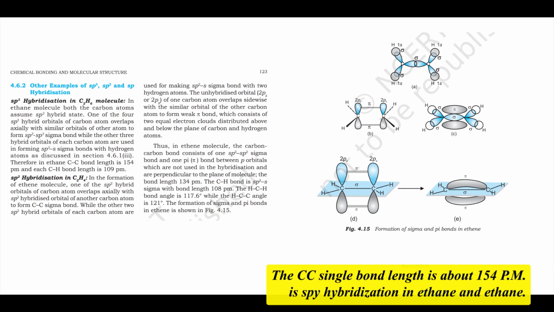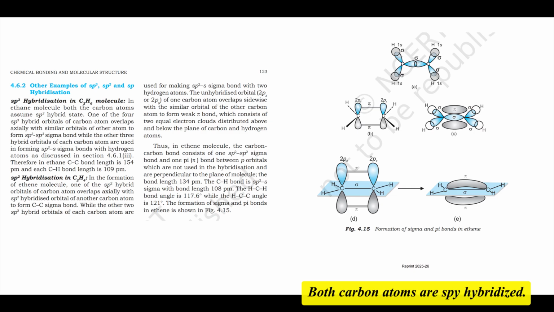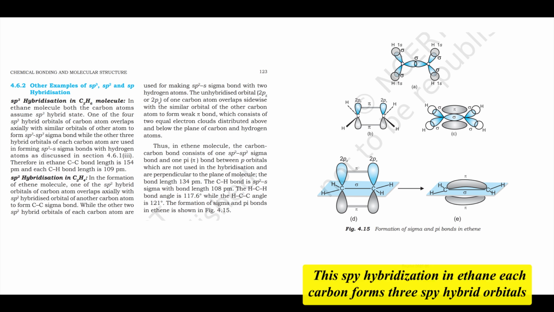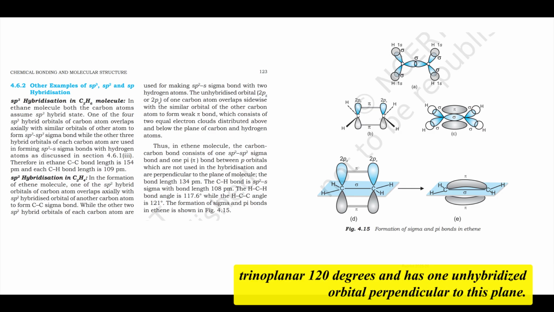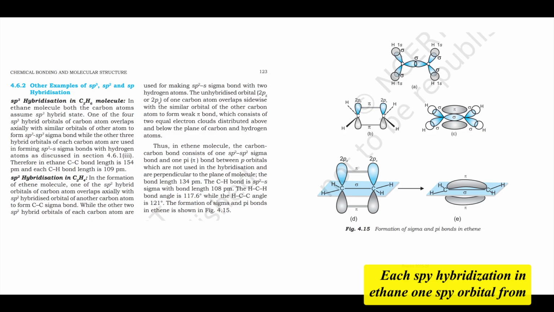The C-C single bond length is about 154 pm. sp2 hybridization in ethene, C2H4. In ethene, both carbon atoms are sp2 hybridized. Each carbon forms 3 sp2 hybrid orbitals, trigonal planar, 120 degrees, and has 1 unhybridized p orbital perpendicular to this plane. One sp2 orbital from each carbon overlaps axially to form a C-C sigma bond. The other 2 sp2 orbitals on each carbon overlap axially with hydrogen 1s orbitals to form 4 C-H sigma bonds.